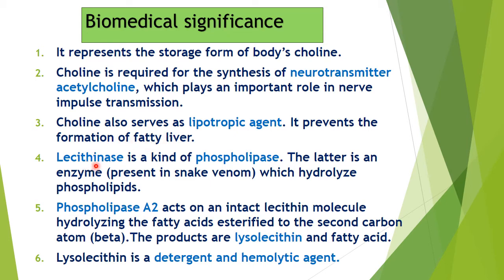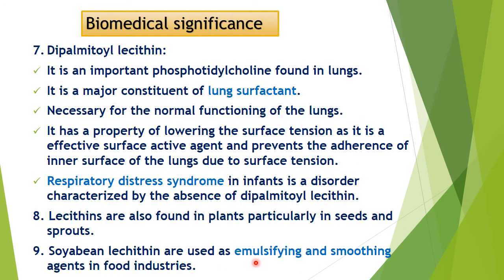It has an enzyme lecithinase. It is a kind of phospholipase. It is an enzyme which hydrolyzes phospholipid. So it is present in snake venom. Phospholipase A2 acts on an intact lecithin molecule and hydrolyzes the fatty acid esterified at the second position, that is beta. The product is lysolecithin, and lysolecithin is a very good detergent and hemolytic agent.